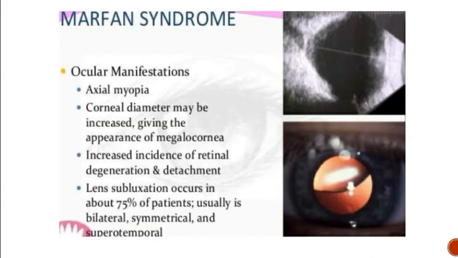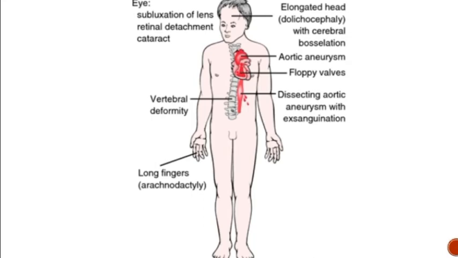Ocular manifestation: there will be subluxation of the lens. Since the elastin connective tissue is affected, there are changes in the suspensory ligament of the lens. So, the lens moves from its original place to some other place, that is called lens subluxation. Due to this, short-sightedness will occur. It occurs in about 75% of people, usually bilateral, symmetrical, and supratemporal. There is also increased incidence of retinal degeneration and detachment. Axial myopia takes place. These are the general symptoms: subluxation of lens, elongated head, aortic aneurysm, floppy valve, dissecting aortic aneurysm, vertebral deformity, long fingers.